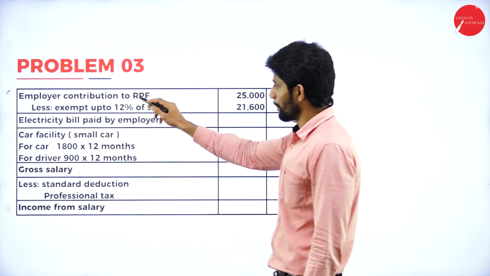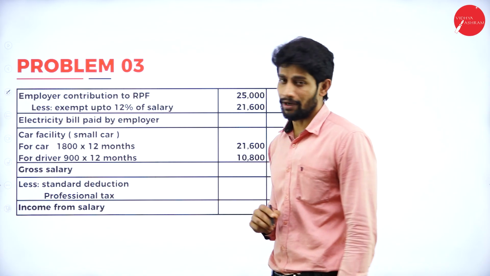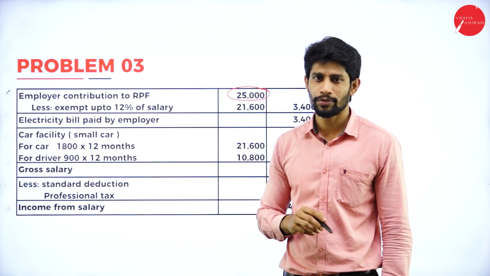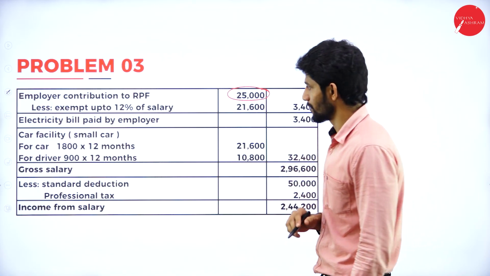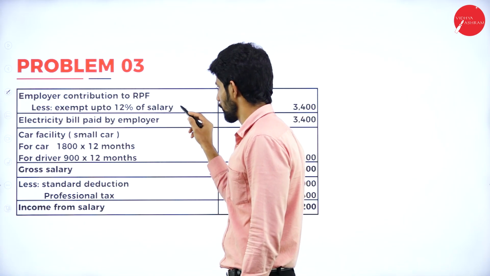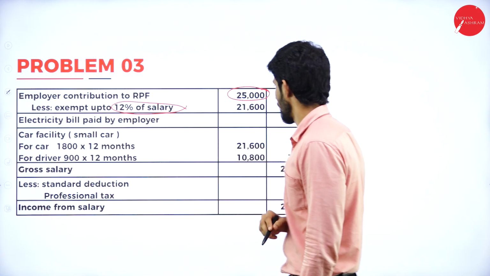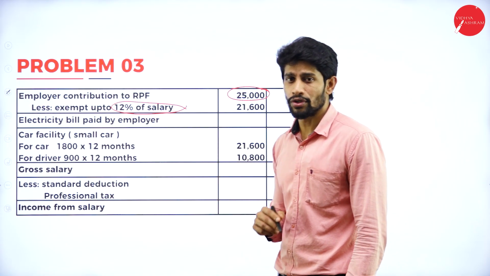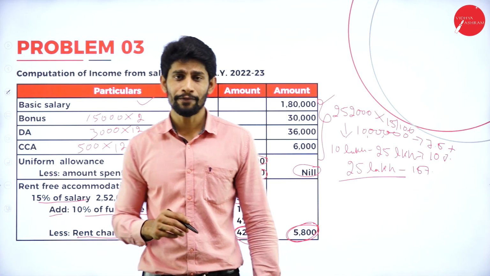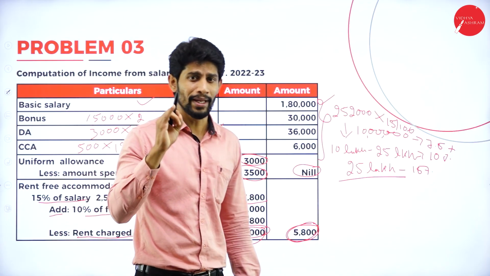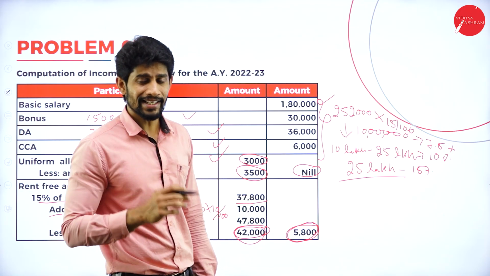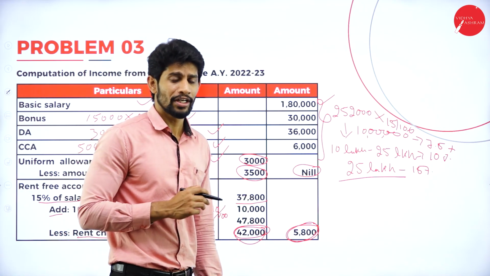Next, employer contribution to RPF. How much? It is given 25,000. Less exempt up to 12% of salary. So now what is salary for RPF? Salary means basic, DA, commission. Basic salary is given, DA is given and commission is not given.